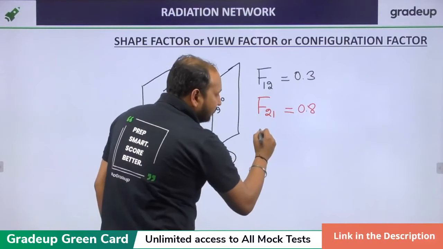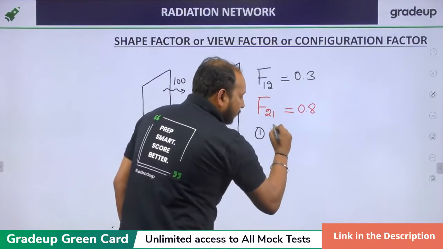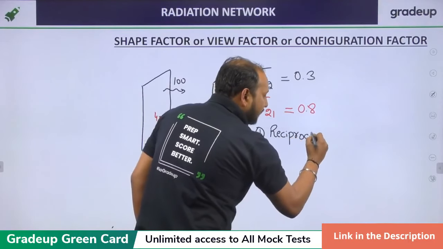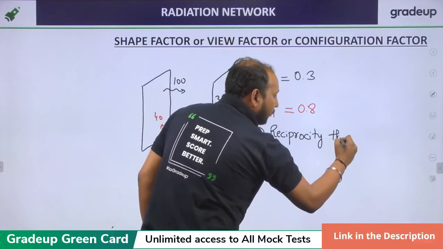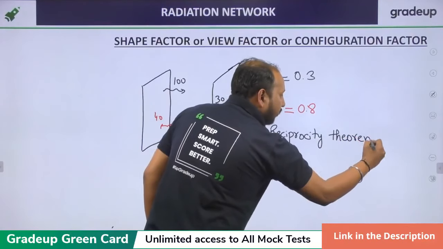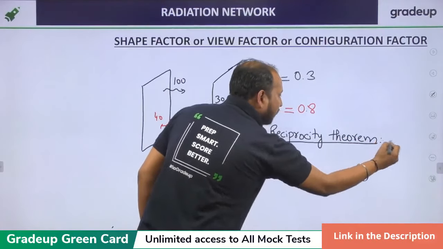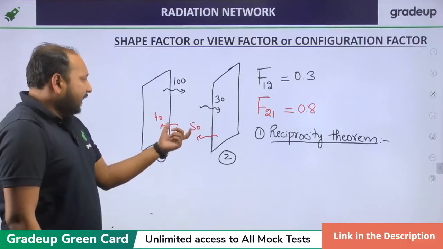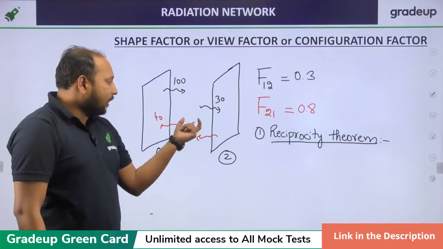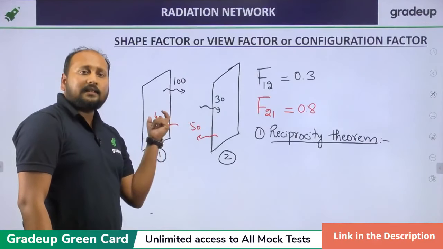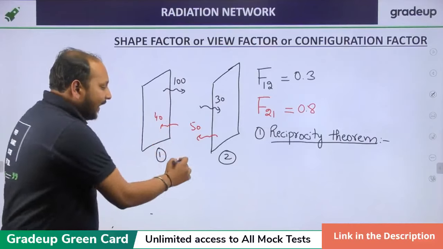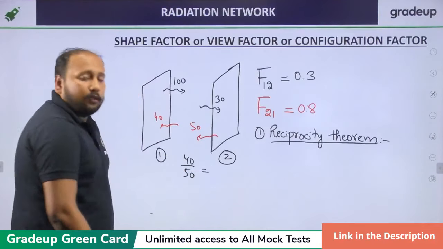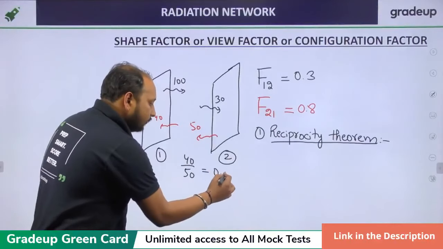The first theorem is Reciprocity Theorem. This is the first theorem which you need to understand. Why 0.8? It's very easy because out of 50, only 40 is reaching surface 1. So it will be directly 40 by 50. Fine, which is 0.8.